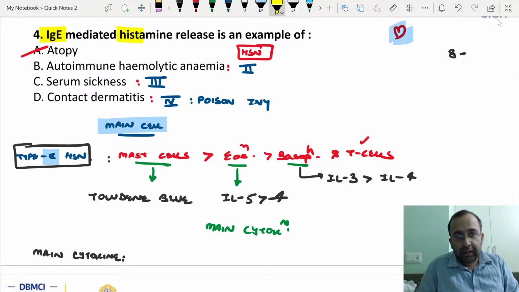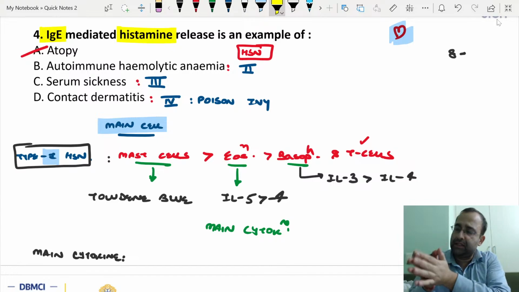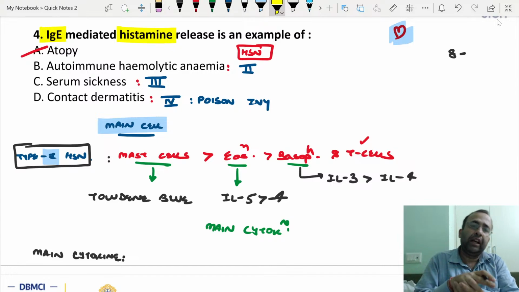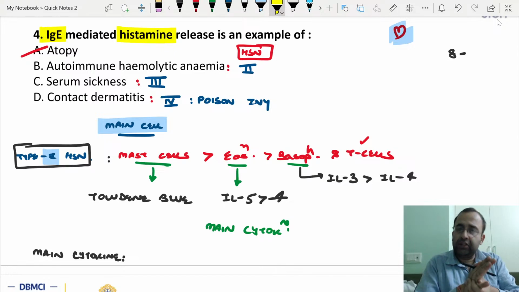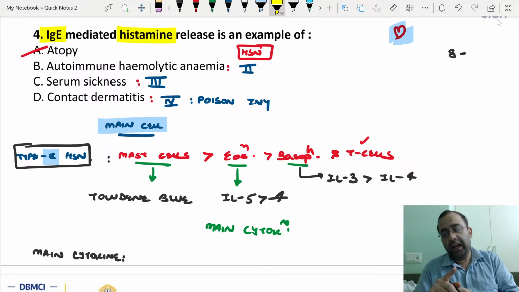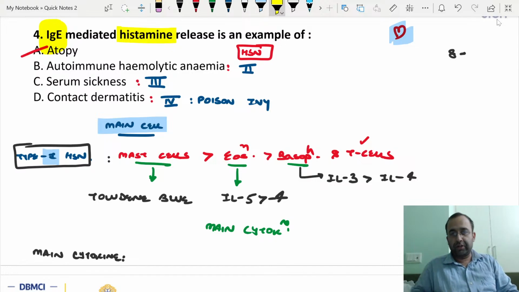So main mediator, histamine. Suppose you get a question: a 16-year-old girl goes to park, gets bee sting injury leading to anaphylaxis-like reaction. Main mediator associated, histamine. Next question, an 8-year-old child who is a known case of atopy, while having seafood gets laryngeal spasm. It is IgE mediated response. You can be given such clinical history based questions.